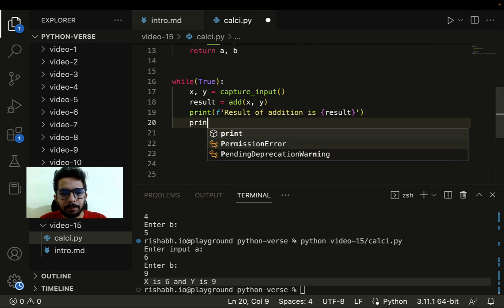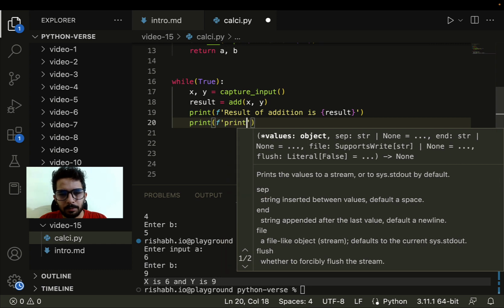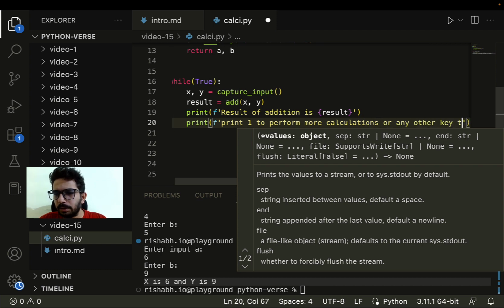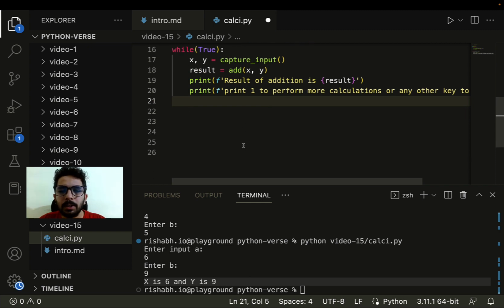So let's print f: print 1 to perform more calculations or any other key to exit, right? Cool. So if the user enters 1, then we have to perform more calculations, right? Otherwise we have to exit.